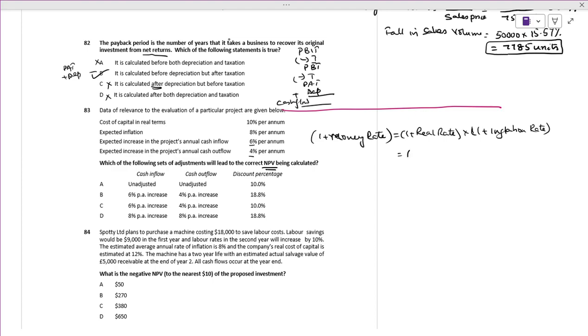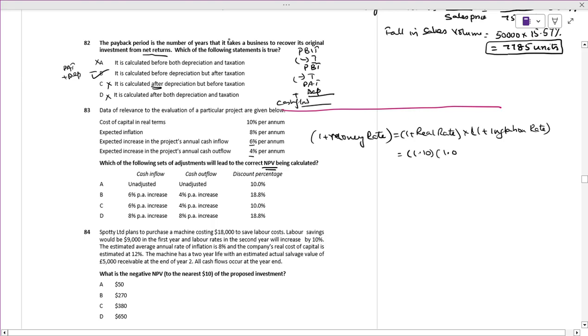1 plus real rate is given. How much is it? 1 plus real rate is 10%, so 1.10 times 1.08.